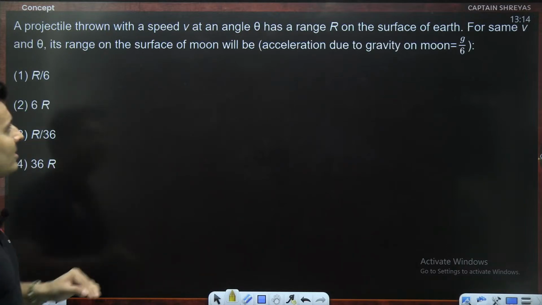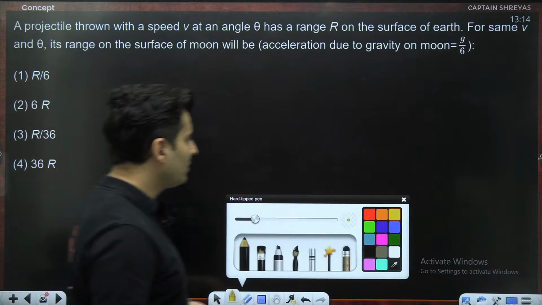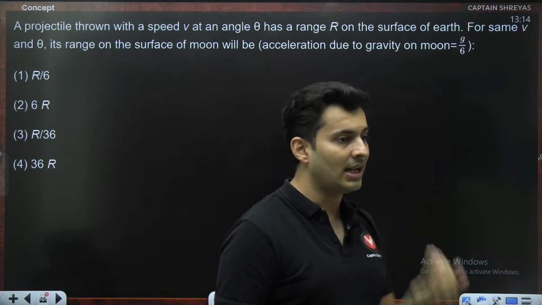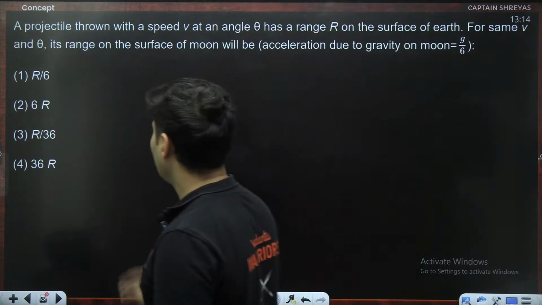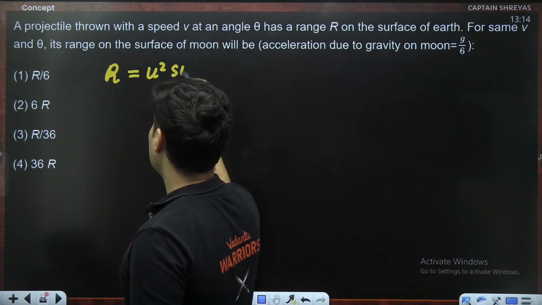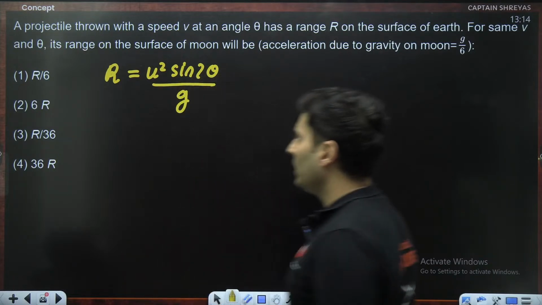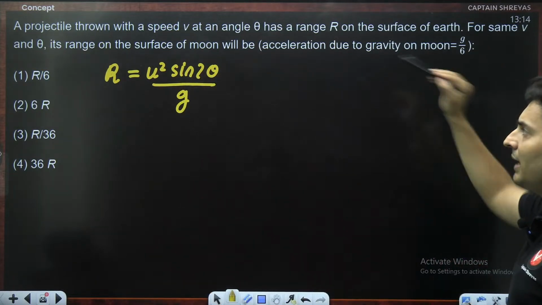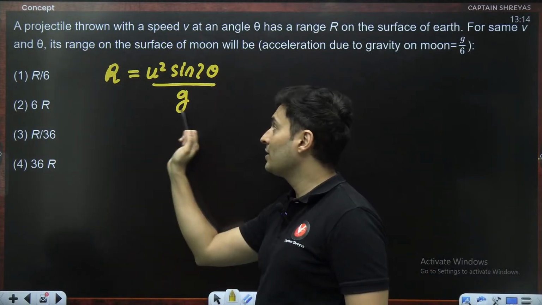A projectile is thrown with some speed and has some range. For the same angle and speed, the range on the moon will be how much? Assuming the moon's gravity is 1/6 of that on the earth. Okay, let's try to think. Do I know the range formula? Yep, u square sine 2 theta divided by g. What all is the same? The speed and the angle. That means I cannot touch the numerator, but I can touch the denominator.